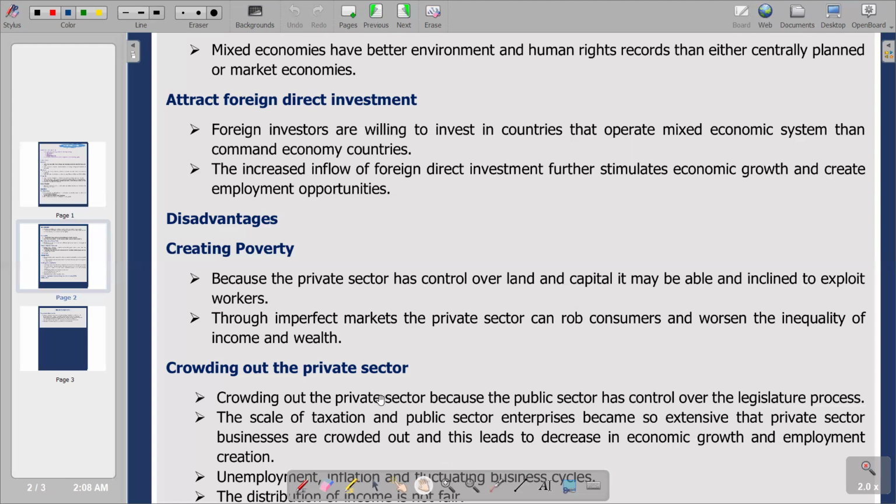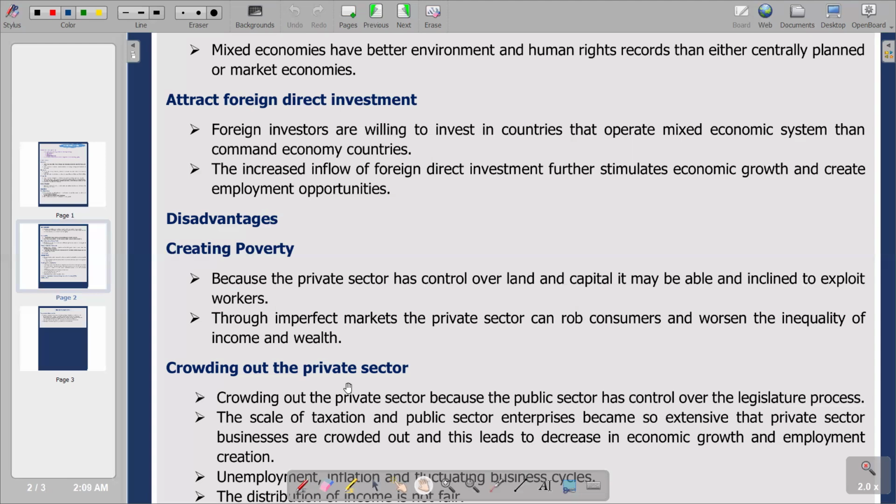So remember, when there is a crowding out of the private sector, the proportion of private sector in the country is reduced. If the proportion of the private sector in the country is reduced, we are also going to see some negative effects, like low economic growth. Remember, economic growth is measured by the increase of the monetary value of goods that are being produced in the country from one period to the other, or from one year to the other.